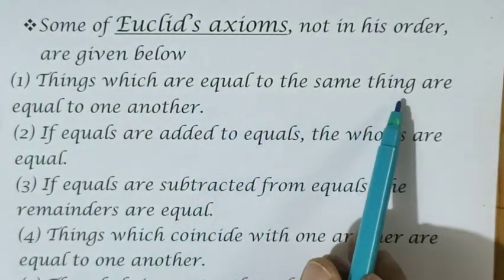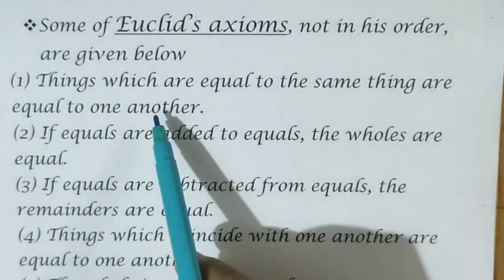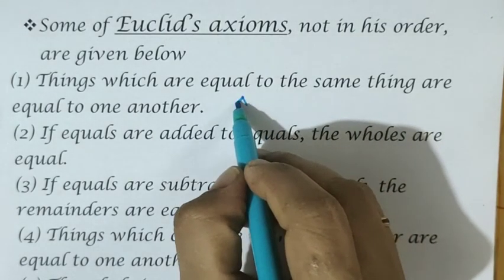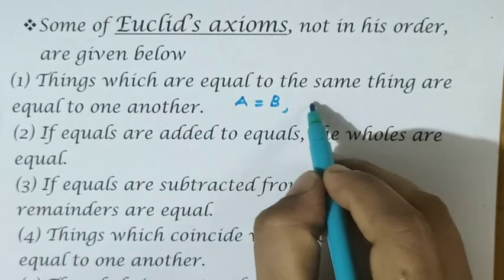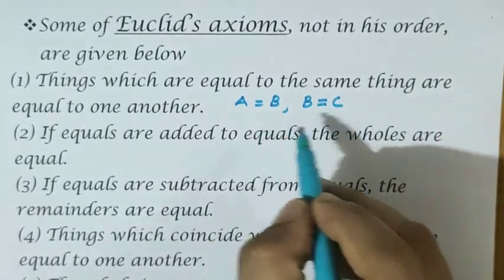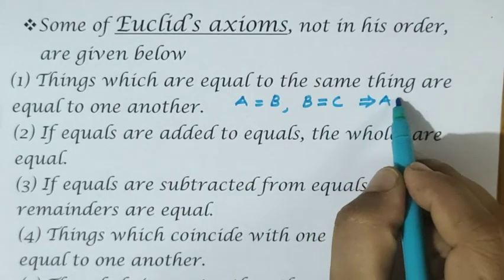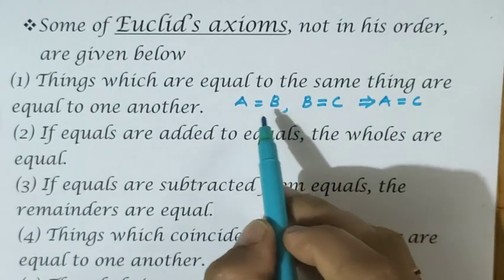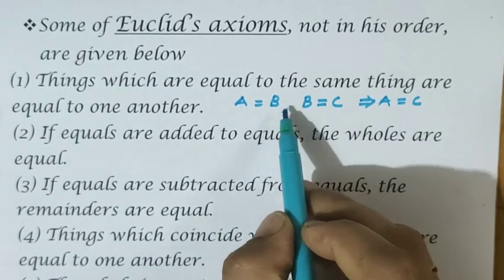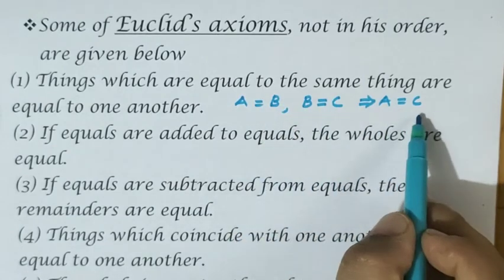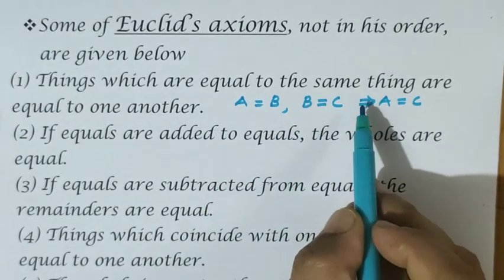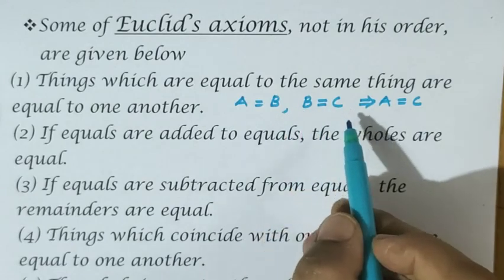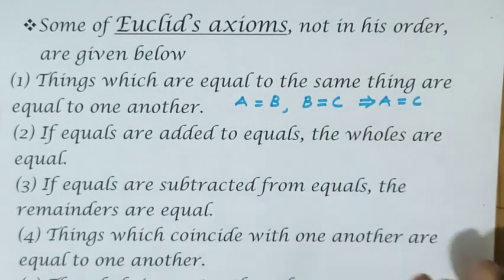Things which are equal to the same thing are equal to one another. What is the meaning of this? If A equals B, right, and B equals C, this shows that A should be equal to C. Things which are equal to the same thing, that means A and C are equal to B only. That means A and C are also equal, right? This we already know: if A equals B and B equals C, then A equals C only.